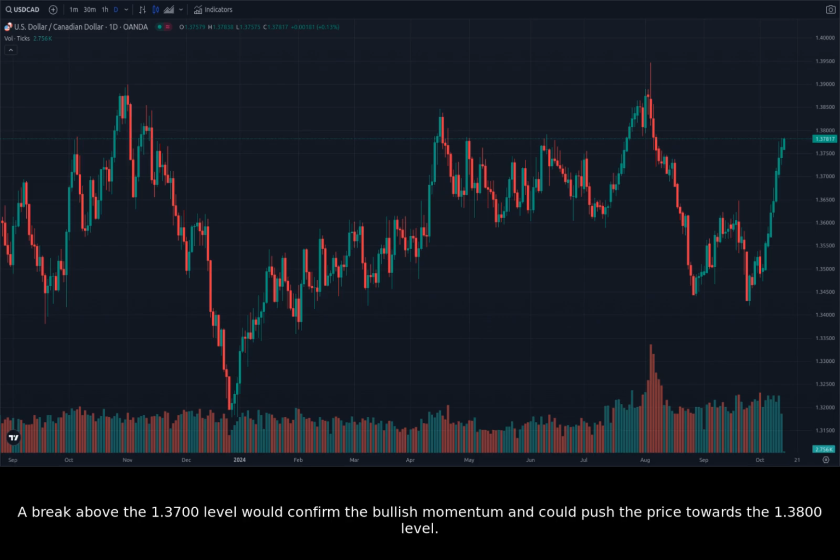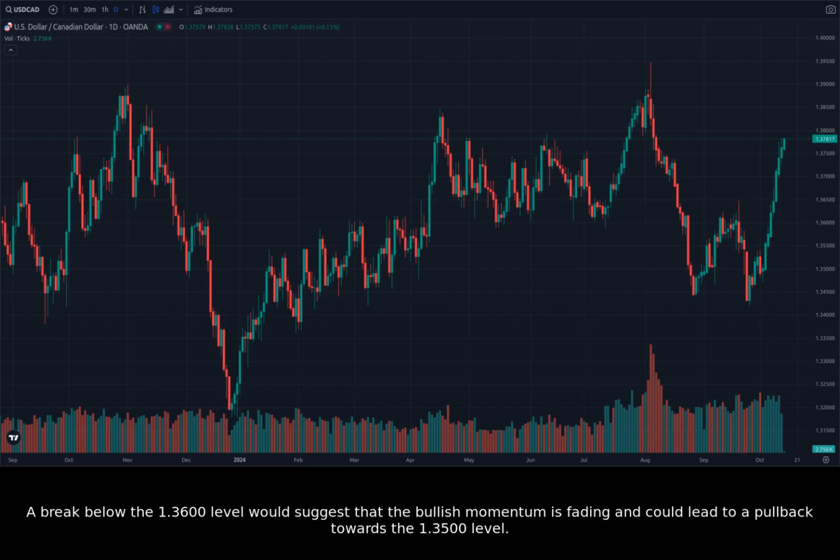A break above the 1.3700 level would confirm the bullish momentum and could push the price towards the 1.3800 level. A break below the 1.3600 level would suggest that the bullish momentum is fading and could lead to a pullback towards the 1.3500 level. Be sure to stay updated on the latest news and economic data releases, as they can have a significant impact on the direction of the market.